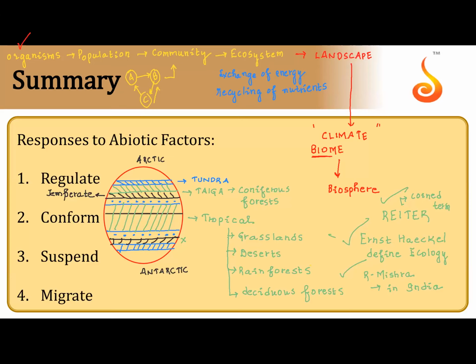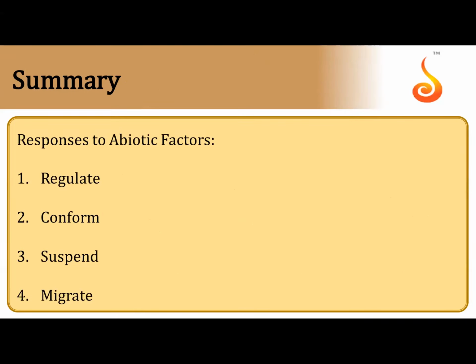When it comes to an organism in a habitat, how the organism interacts with the habitat, how the habitat interacts with the organism is ecosystem or ecology, correct? Now, what are the factors of the habitat which influence the survival of the organism?